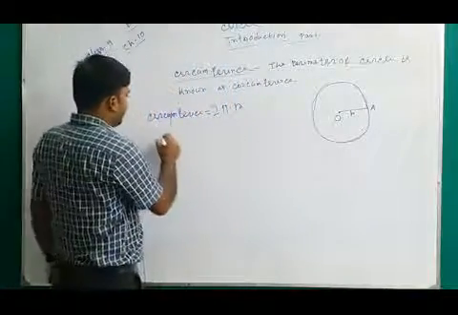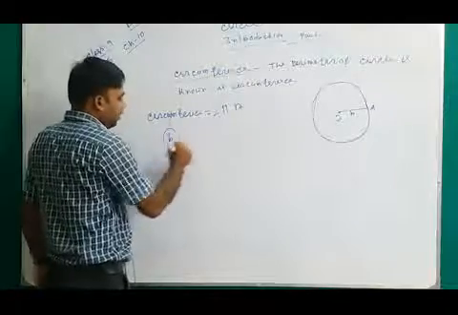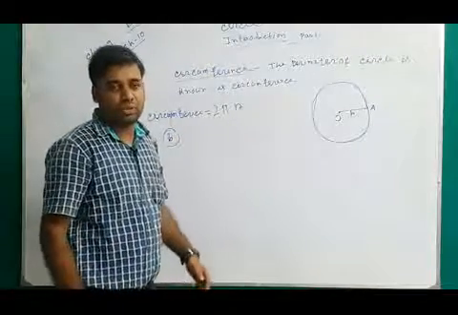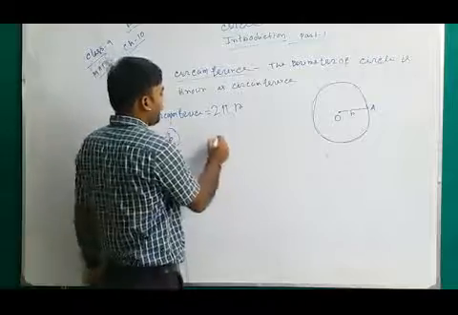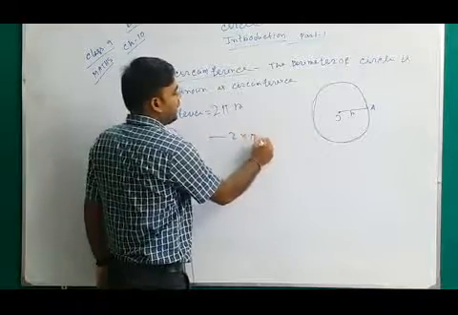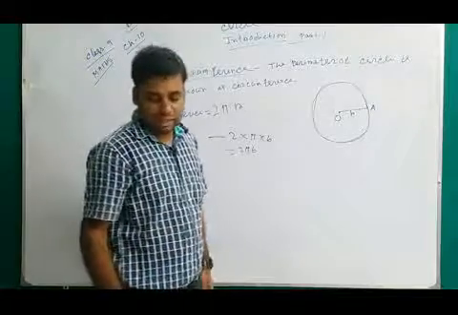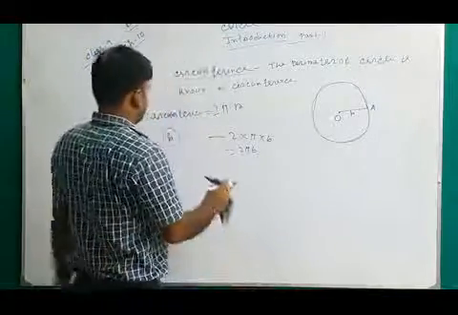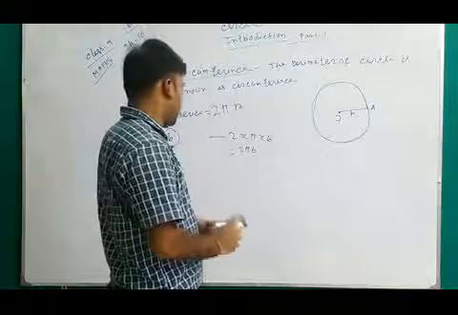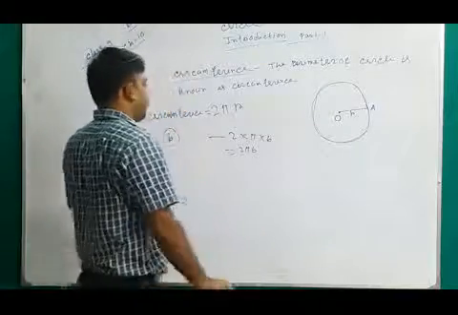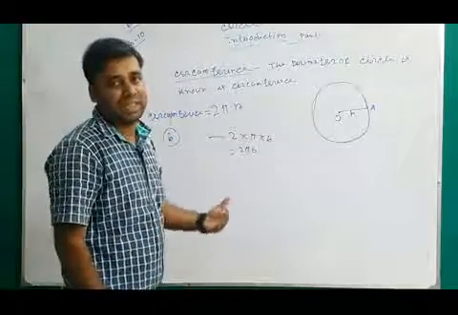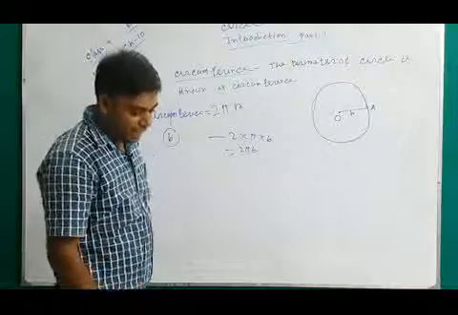If the radius of any circle is b, what will be the circumference of that circle? That will be 2 into pi into b, that is 2 pi b. It is a length. So the perimeter of the circle is known as circumference. Formula of circumference is 2 pi r, where r is the radius and pi equals 22/7.